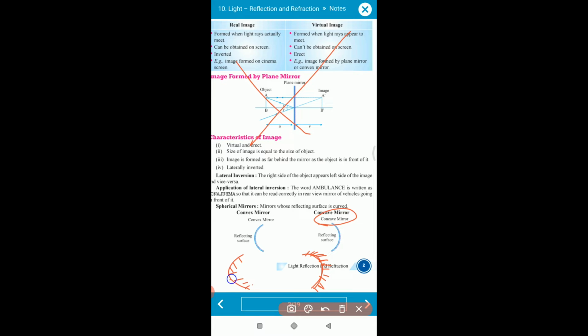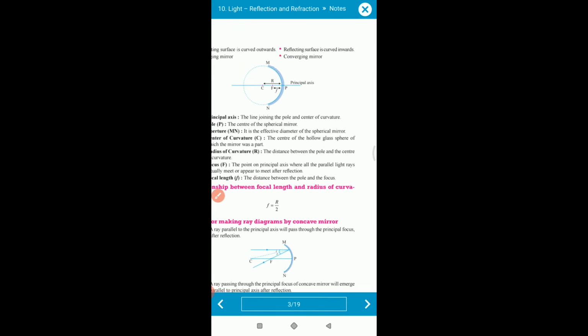If I apply a coating or polish on the inside surface, these mirrors are called convex mirrors. Clear? Understood? Now move to the next session.